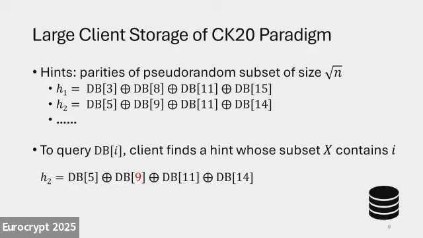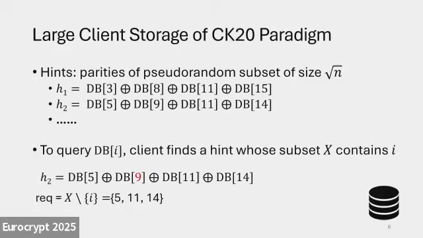Let's take a concrete example. Suppose the client wants to find database item 9. It looks through its hints. It sees that hint number 2 has 9 as part of its hint composition. So it's going to take that hint, and pull out the indices involved, the entries involved in this hint, but it's going to remove the item of interest from it. And this is the query that is sent to the server.